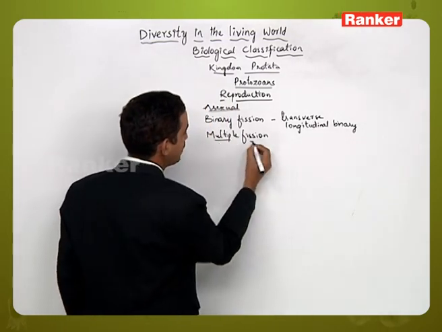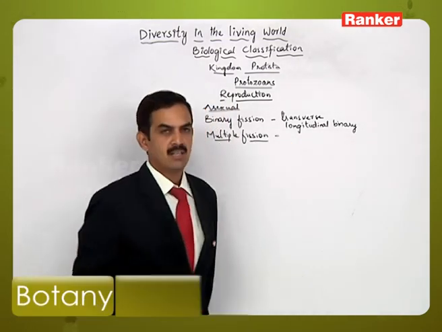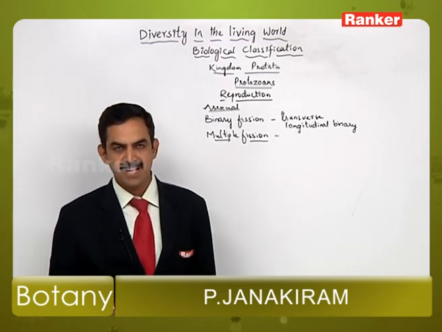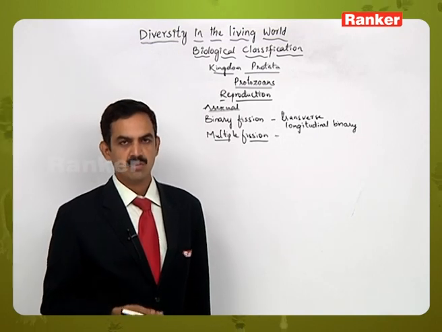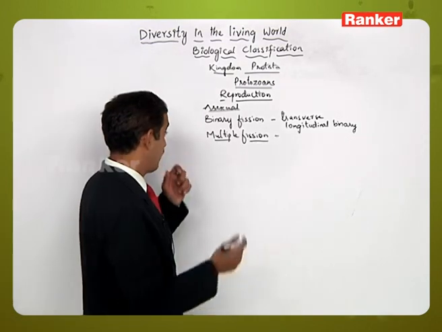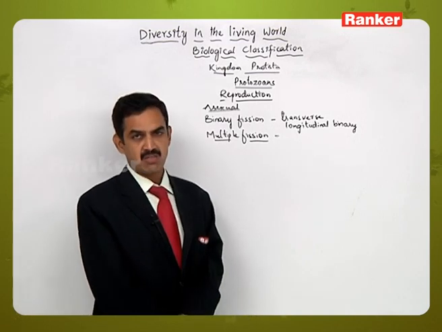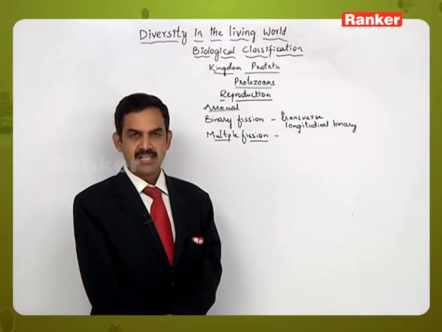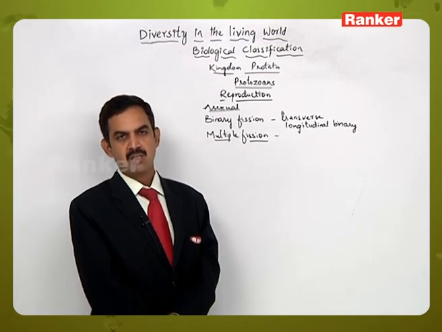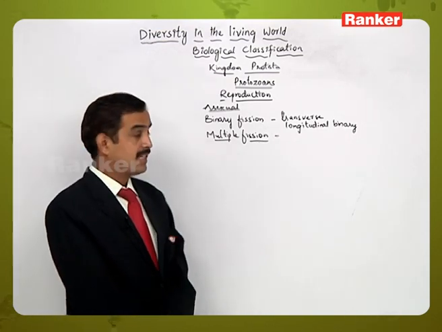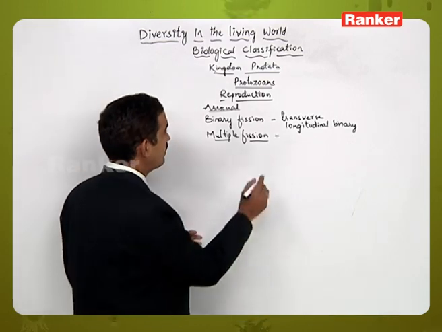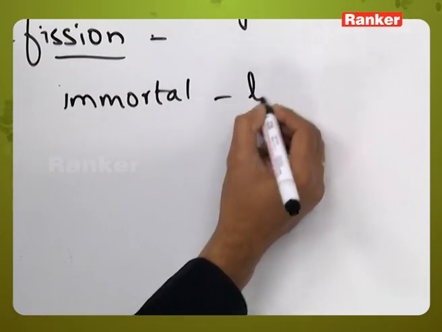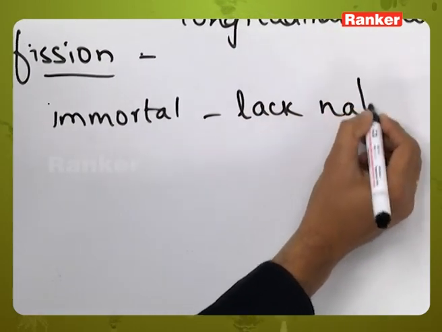Then multiple fission is a process where the organism divides into many small fragments and each fragment converts into daughter individuals. Once this process of asexual reproduction takes place, the parent does not exist further when the daughter organisms have been formed. That's the way we can say that some of the protozoans are immortal in nature, that is, they lack natural death.